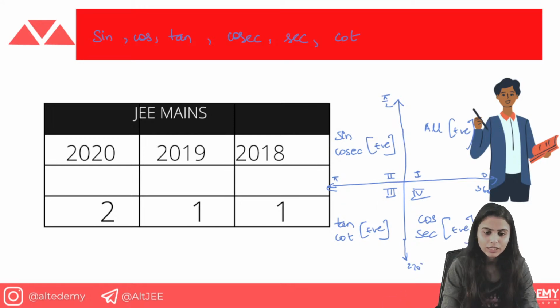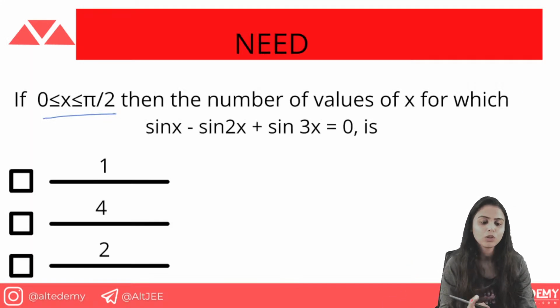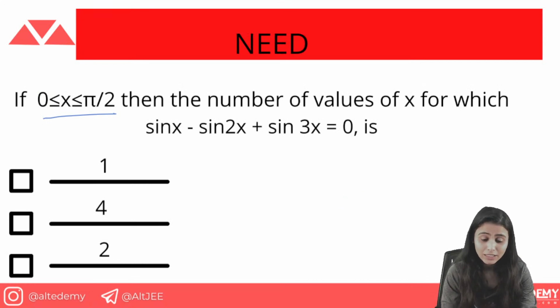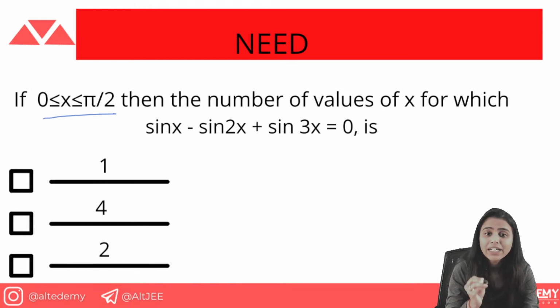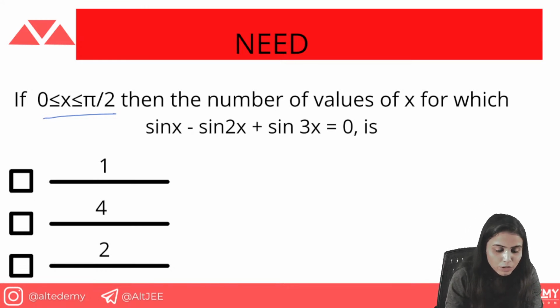This is a very helpful thing, because whenever an interval is given, you need to find out which quadrant the solution can belong to, because there are a number of values that can belong to any quadrant. That is why an interval is given. That means the x value we get for the solution of the trigonometric ratio will be the value of x that falls between 0 to pi by 2 only. I'll tell you when you solve this question.